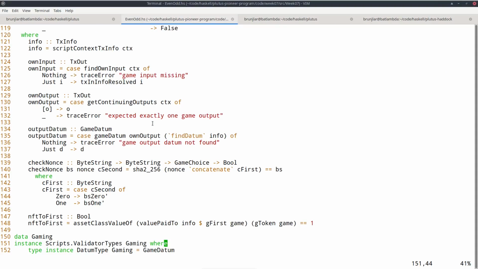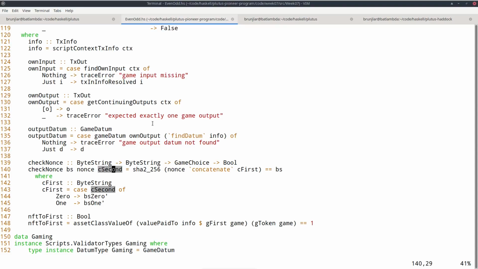So check nonce is for the case that the first player has won and wants to prove it by revealing his nonce and then proving that the hash he submitted in the beginning of the game fits this nonce. So the first argument is the hash he submitted. The second argument is the nonce he now reveals. The third argument is the move that both players made. It's called cSecond here, move of the second player, but this function will only be relevant in the case where the first player knows he has won, which is only the case when he made the same choice that the second player made. So I could just as well have called it C first in principle.